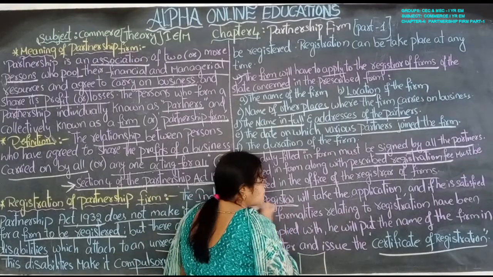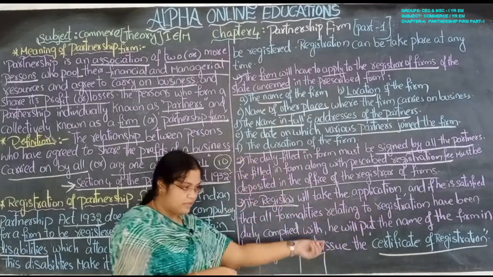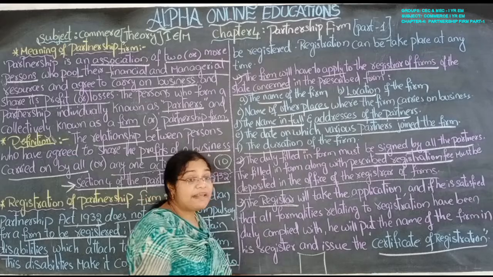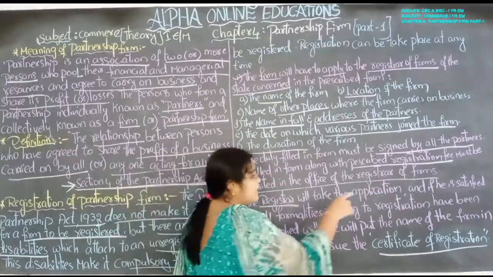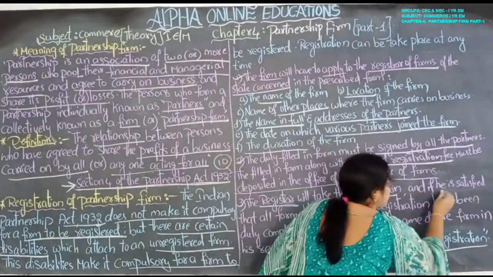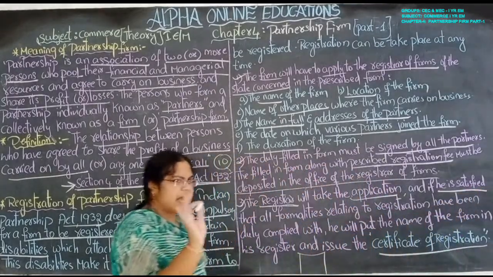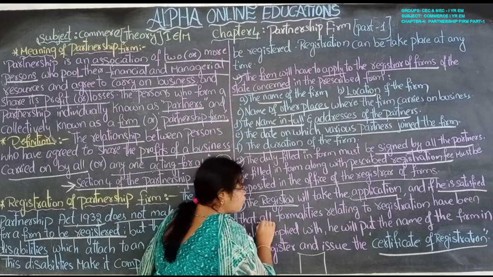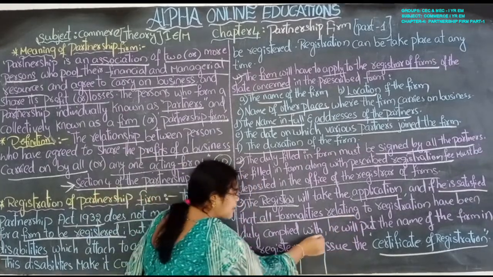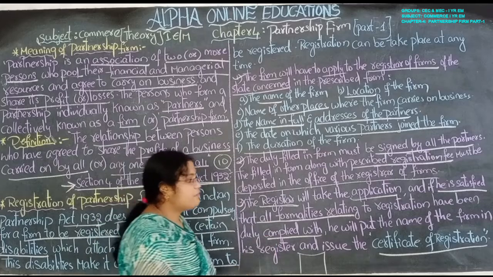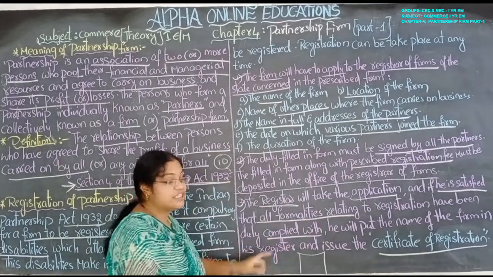The registrar will take the application. Which application? This form. That form is the application. If he is satisfied that all formalities relating to the registration have been duly complied with, he will put the name of the firm into the register.